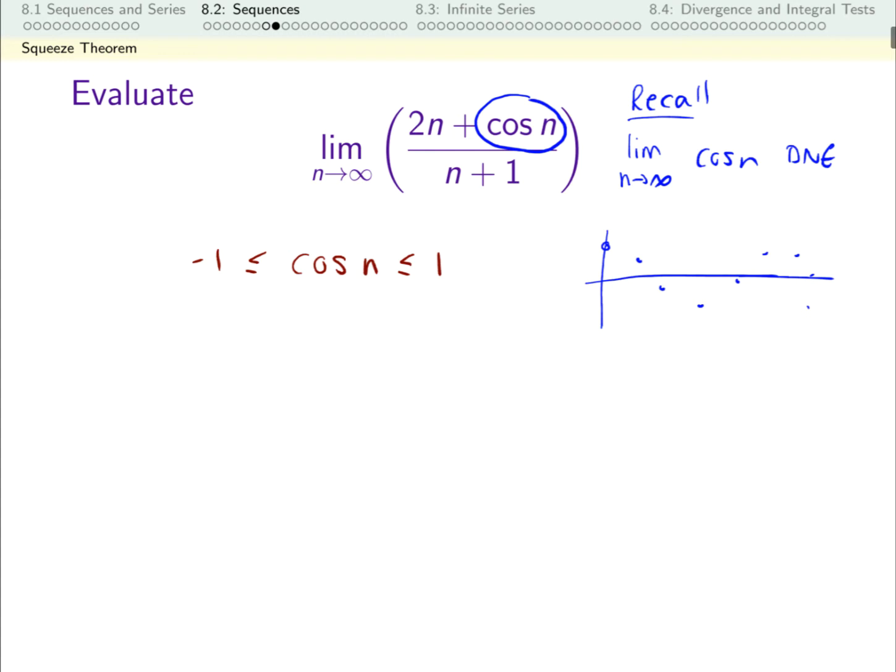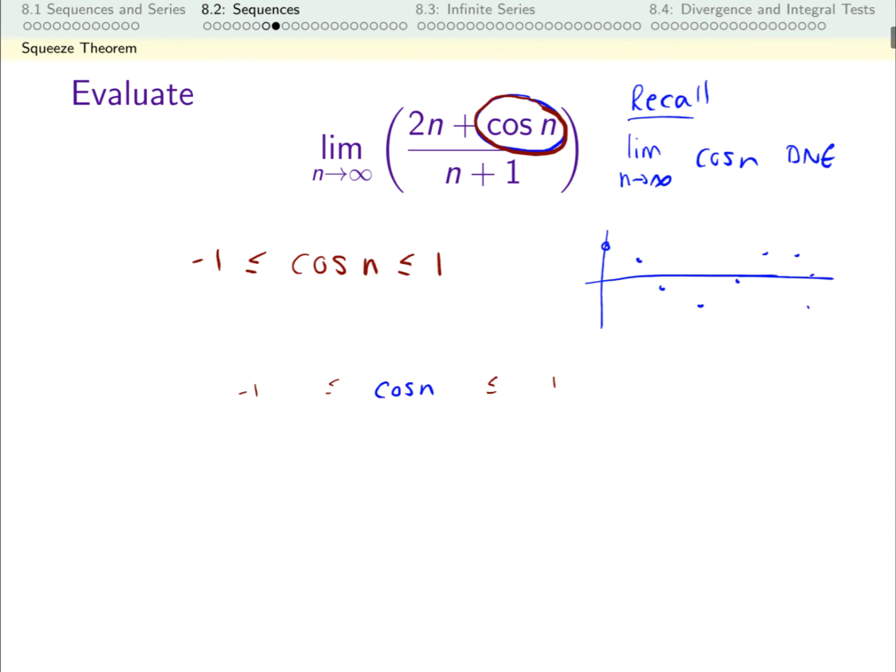So using this, I'm going to be able to replace this term in my sequence with a 1 or a -1, and that's going to give me my sort of three sequence sandwich, one on the top, one in the middle, one on the bottom. Let me show you what I mean. Cosine n is always between 1 and -1.